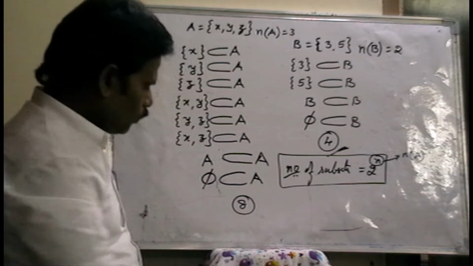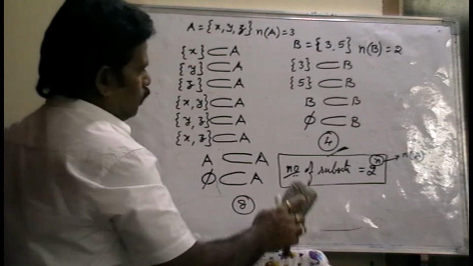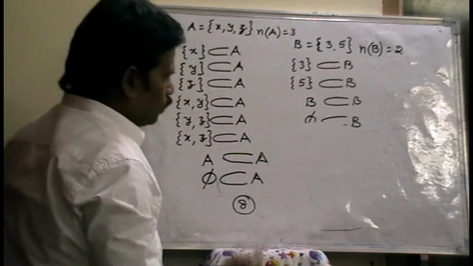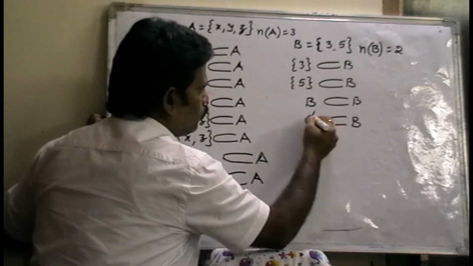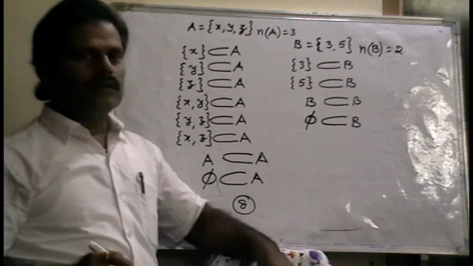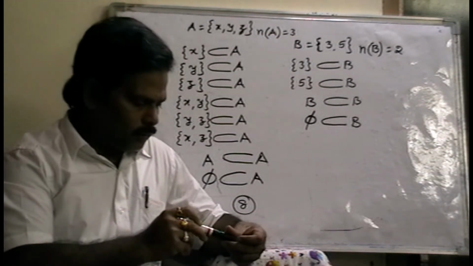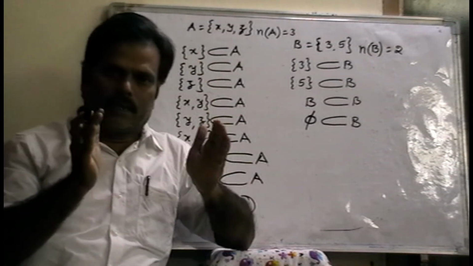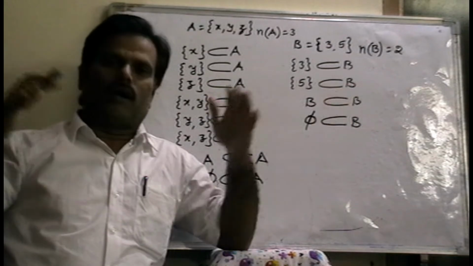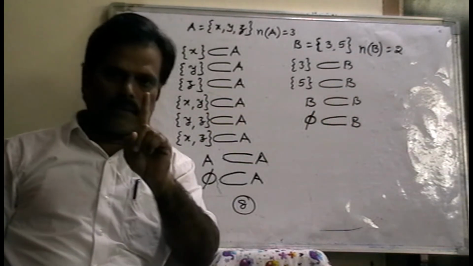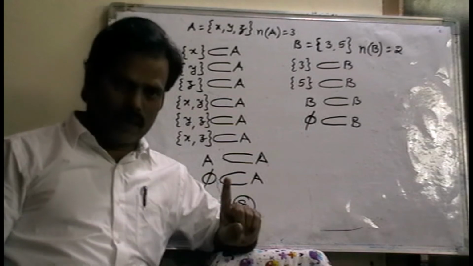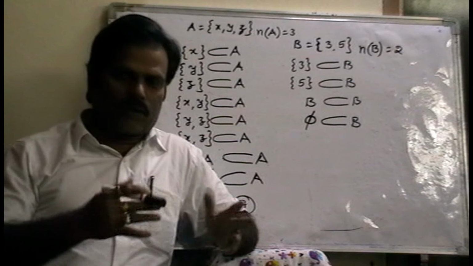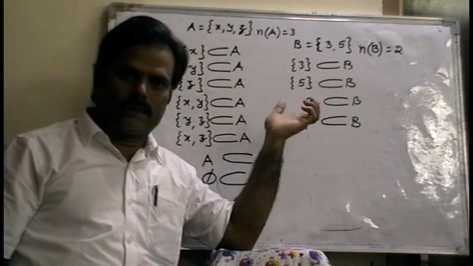Next, a very important topic, a very important point. Listen carefully. First one, finite set: a set which consists of limited elements. Infinite set: unlimited elements. Singleton set: a set which consists of a single element, one element. Null set: there are no elements. Empty set, null set, singleton set, finite set.